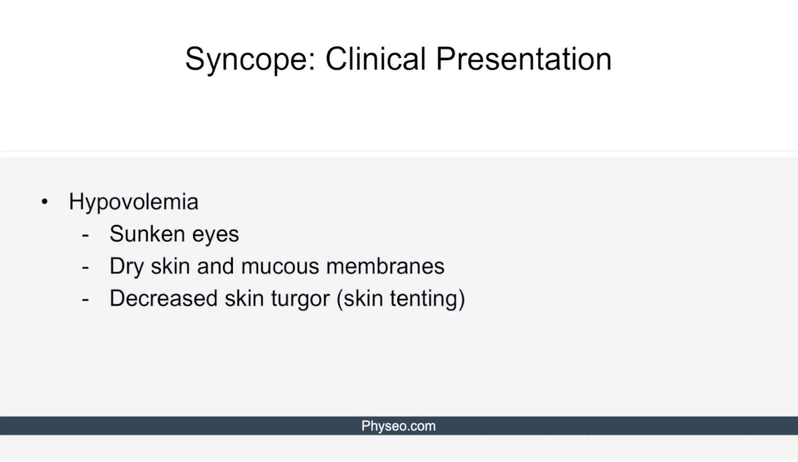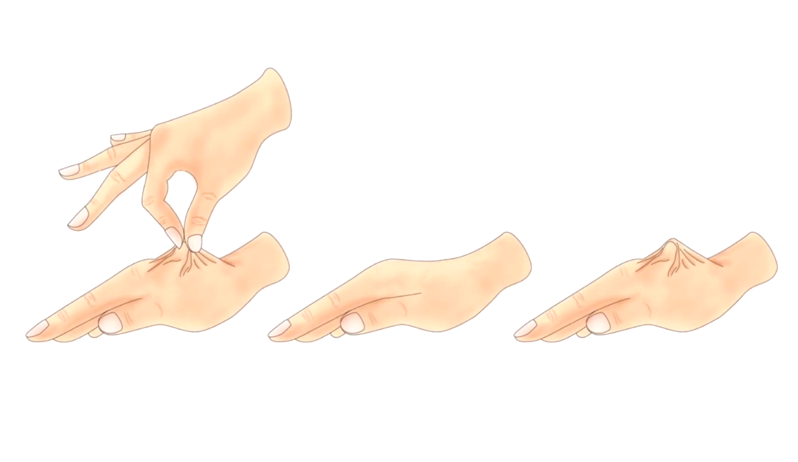Let's discuss the clinical presentation of the various causes of syncope. Hypovolemia signifies decreased intravascular volume. A person who has syncope due to hypovolemia may also have sunken eyes, dry skin, and mucous membranes. Skin turgor is also decreased, which results in skin tenting. Here you see skin tenting.